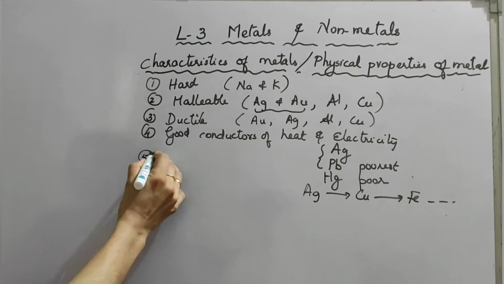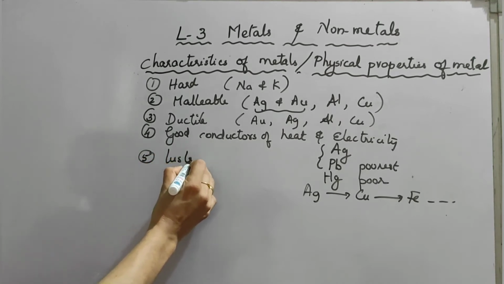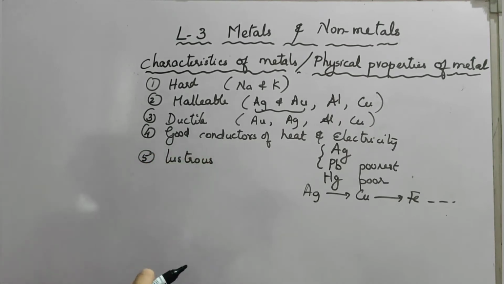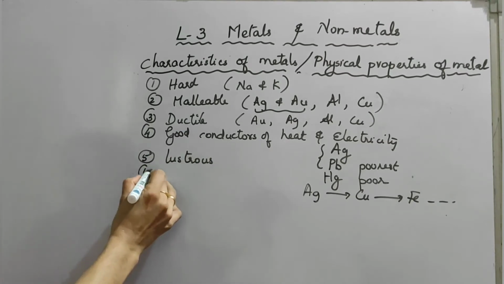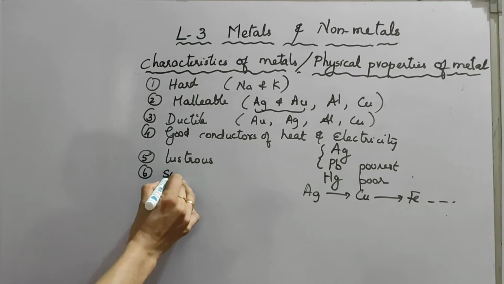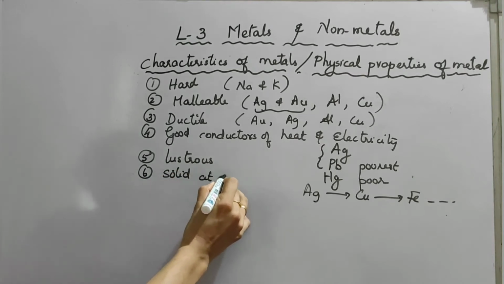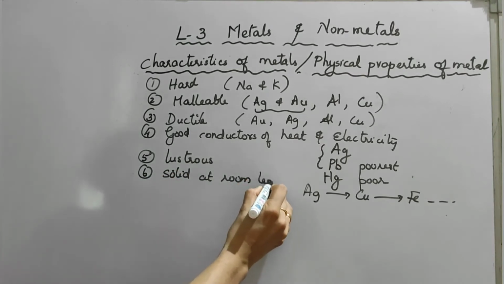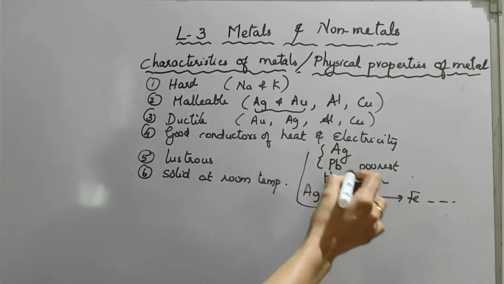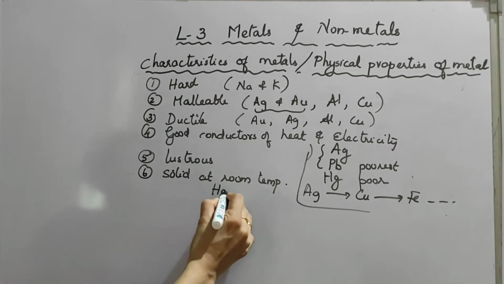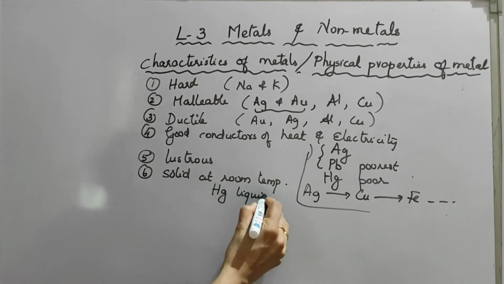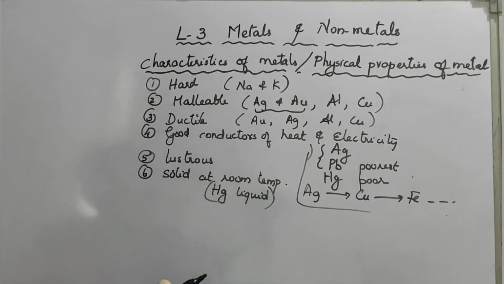And the fifth one: metals are lustrous. What is the meaning of lustrous? Shiny appearance. They can be polished also. And the sixth one: metals are solid at room temperature. So all metals are solid. The exception is mercury. Mercury we can see in the liquid form at room temperature.